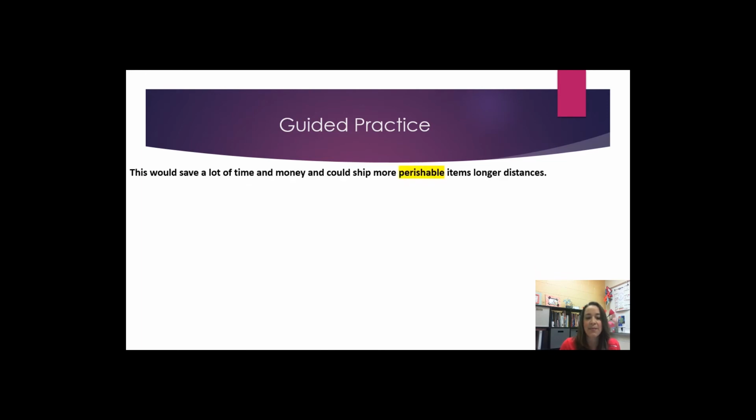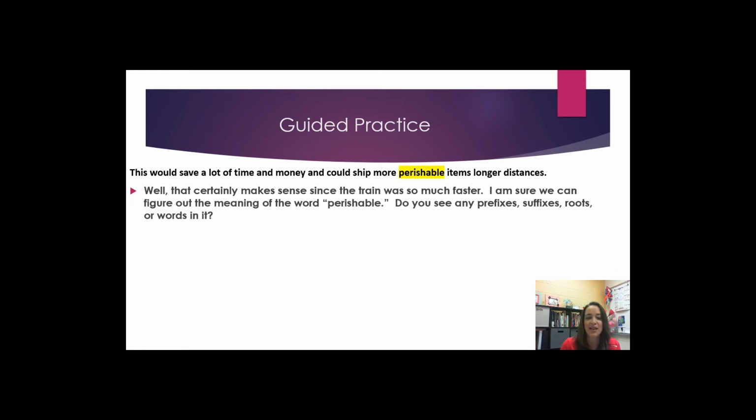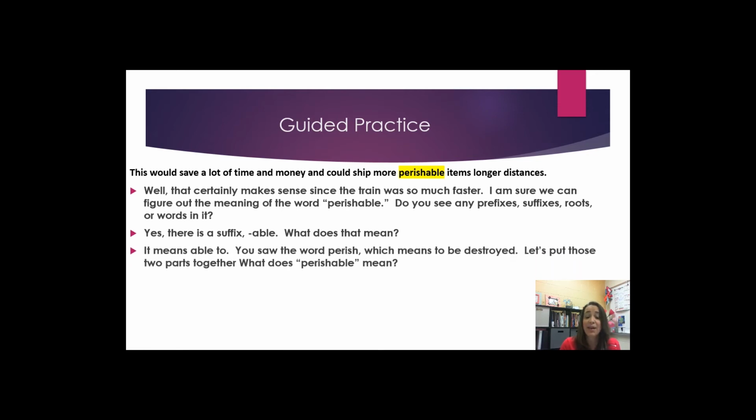This would save a lot of time and money and could ship more perishable items longer distances. Well, that certainly makes sense since the train was much faster. I am sure we can figure out the meaning of the word perishable. Do you see any prefixes, suffixes, roots, or words in it? Yes, there is a suffix, able. What does that mean? It means able to.